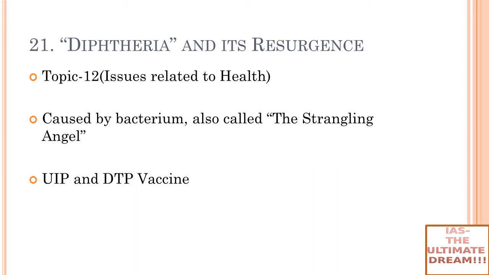See, during the 1990s, an epidemic swept across the former Soviet Union, making 1,57,000 people ill and killing 5,000 in 8 years. So the thing is, what is the moral of the story? Why are we talking about an epidemic in the Soviet Union? Because this reminds us that better vaccination is the need of the hour to prevent the occurrence of such an epidemic in India. So I hope now everything is clear, like what is diphtheria, who causes it, what is the DTP vaccine, what is UIP, and what are the 12 diseases of UIP. That is your work. Try to remember it. Even if you forget 1 or 2, doesn't matter, but try to remember it. It is in The Hindu, so there is a probability that UPSC can ask it, right?